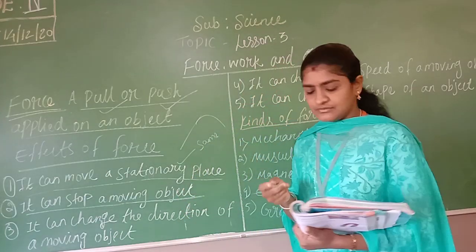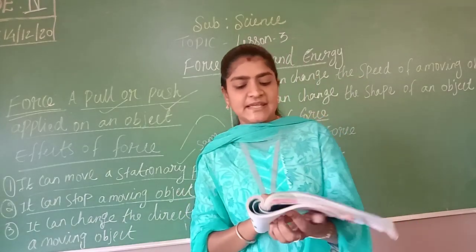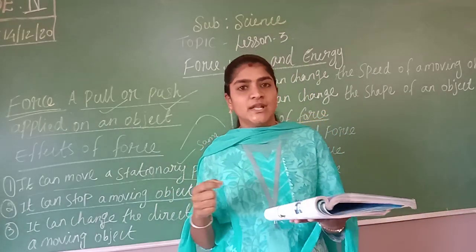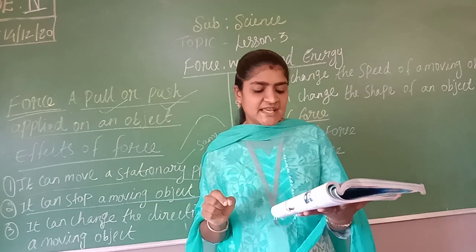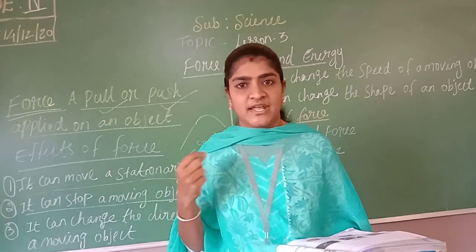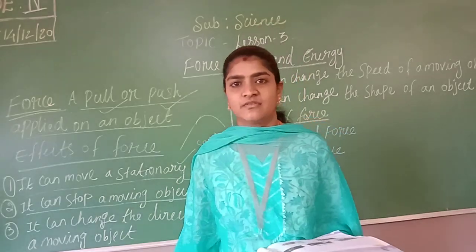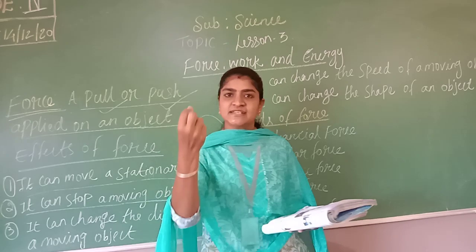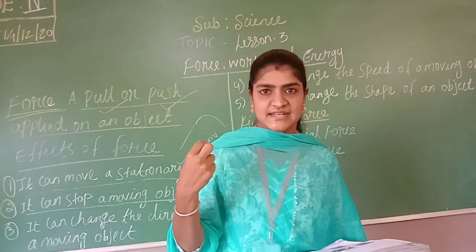Okay, and the third one we are going to see, it can change the direction of a moving object. While the ball is moving, we can change the direction by hitting it sideways. Whenever we play shuttlecock or table tennis or badminton, whatever it is, the cock will be coming in a certain direction, or a tennis ball will be coming in a certain direction.